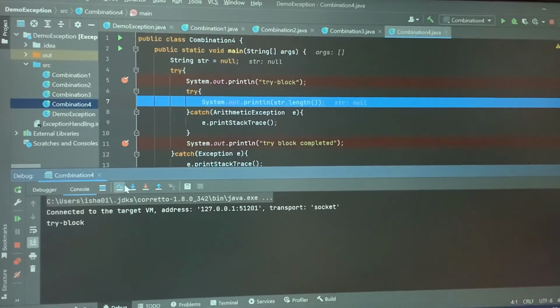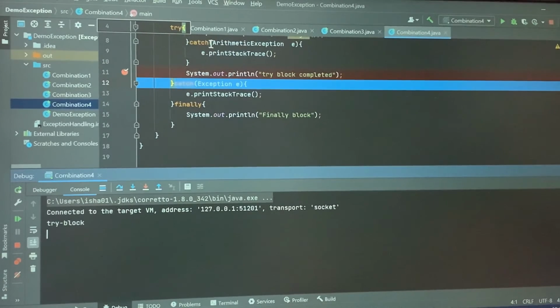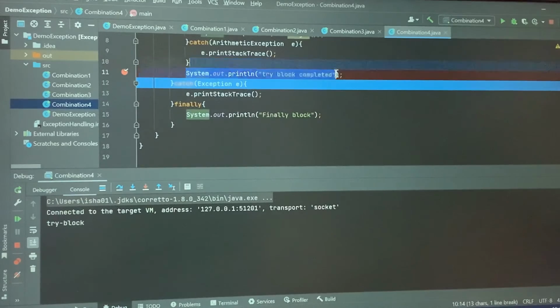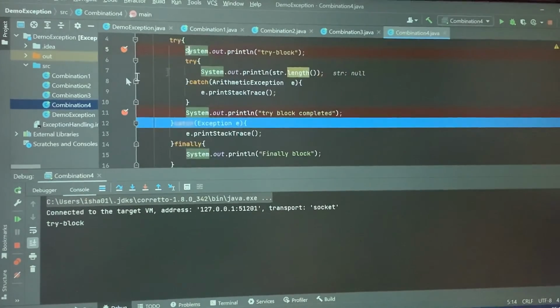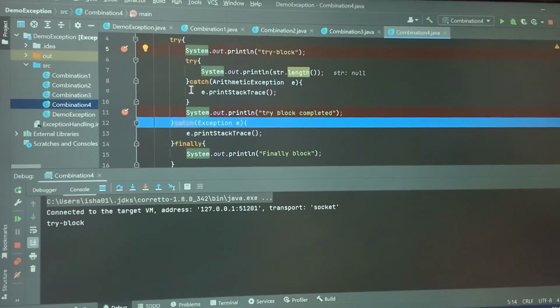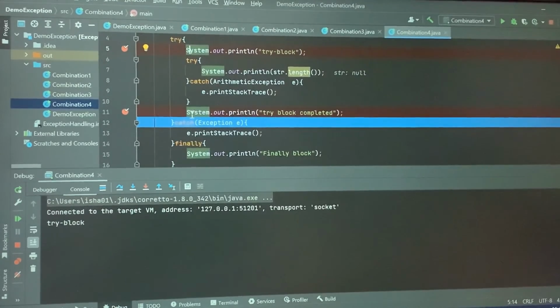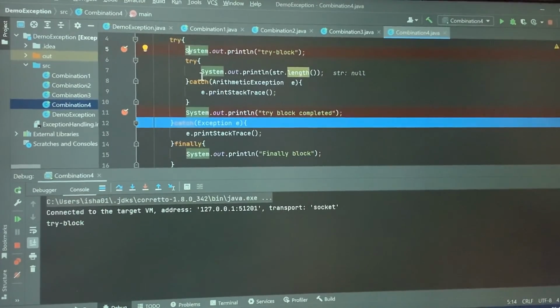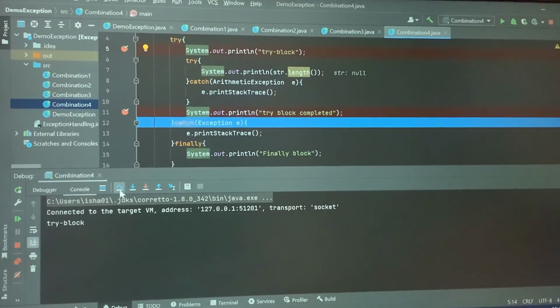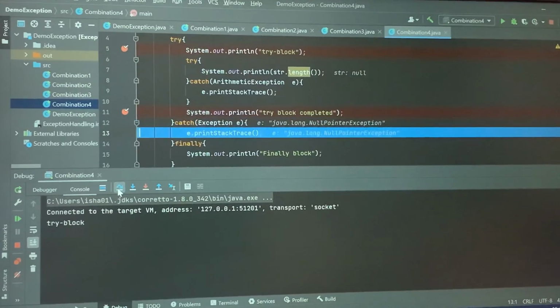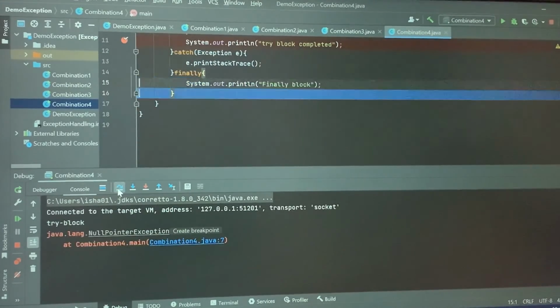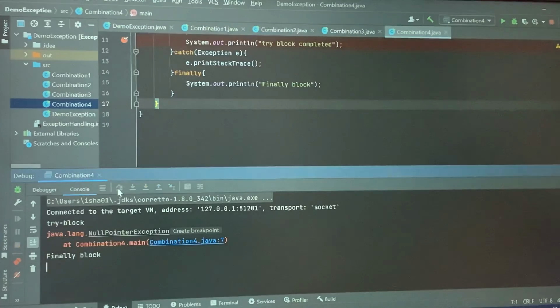This is going to give me a null pointer exception, and this is not handled by the inner catch block. So the control goes to the outside catch block. This line won't get executed. Why? Because this line has given the exception and it is not handled here. That is why all the lines below this line won't get executed. So now in this catch block, the exception has been handled, and then the finally block will get executed.